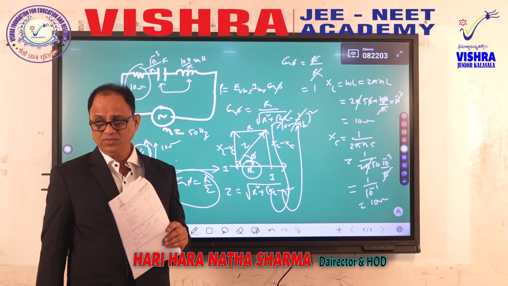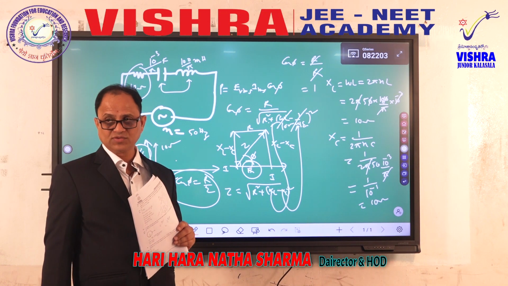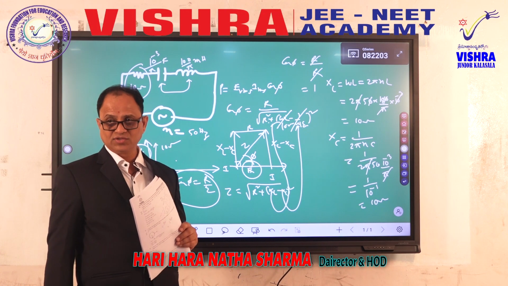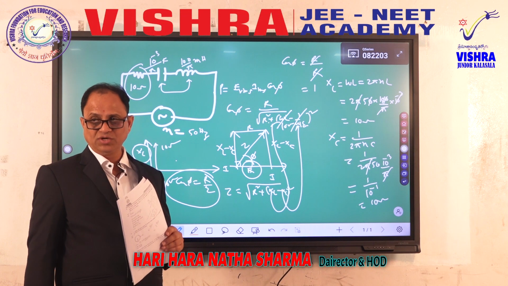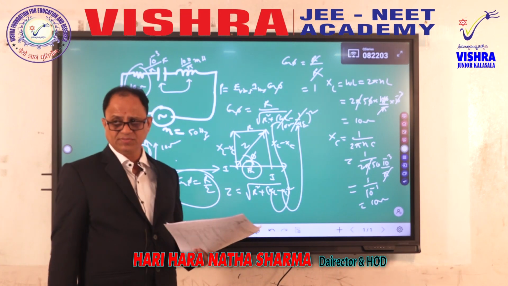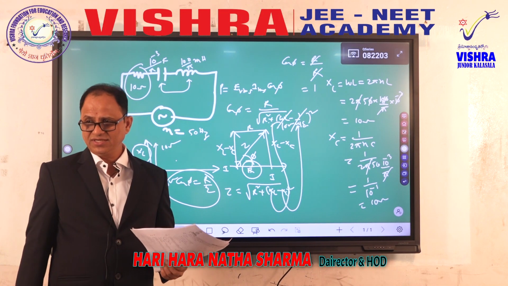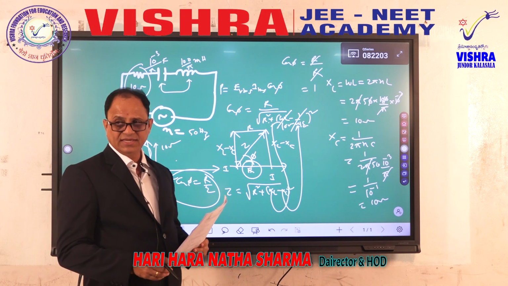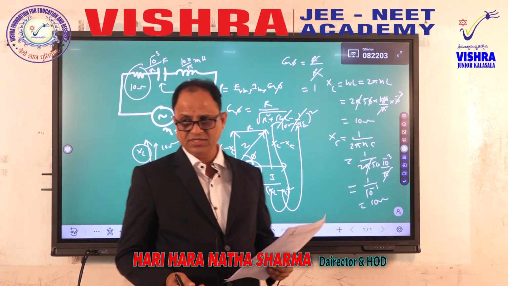Omega L is equal to 1 by omega C, omega square is equal to 1 by LC, omega is equal to 1 by root LC, omega is equal to 2 pi n, therefore n is equal to 1 by 2 pi times 1 over root LC. All these things might be taught by your teachers, straight, simple, formula based questions, very easy questions. It is not an in-depth question that is asked.